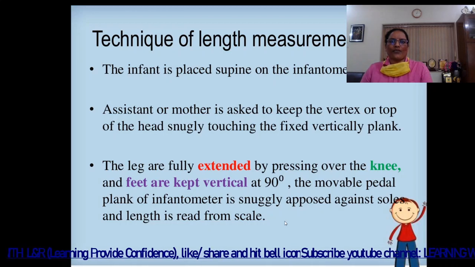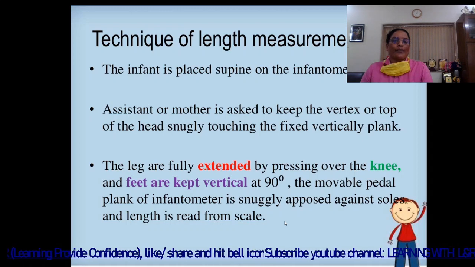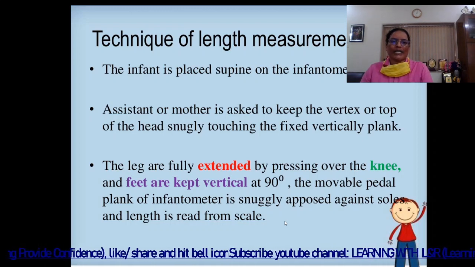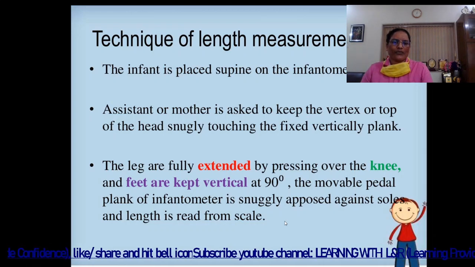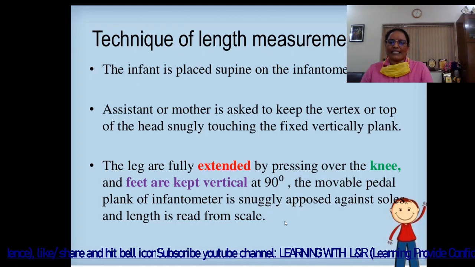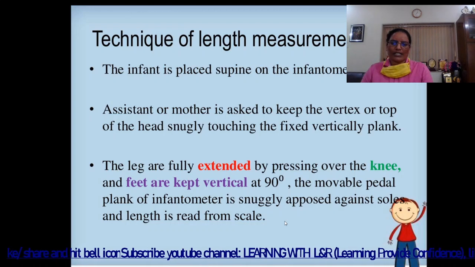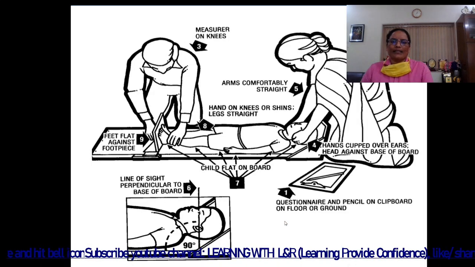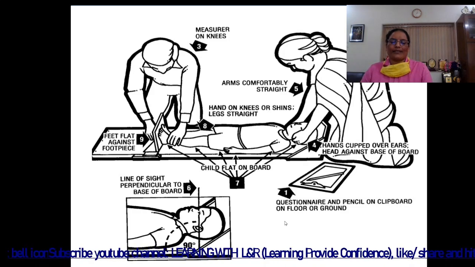Then technique of length measurement: the infant is placed supine on the infantometer. The assistant or mother is asked to keep the vertex or top of the head snugly touching the fixed vertical plank. The legs are fully extended by pressing over the knees, and feet are kept vertical at 90 degrees. The movable pedal plank of the infantometer is snugly opposed against the soles, and length is read from the scale. With the help of this technique, we have to measure the length of the child.